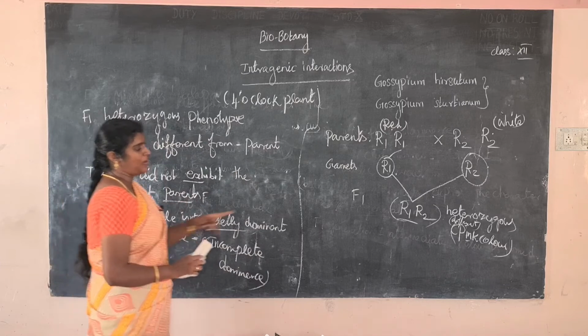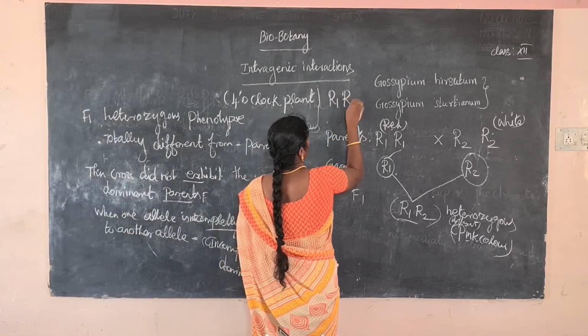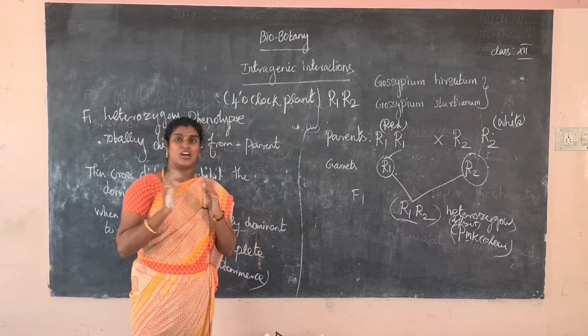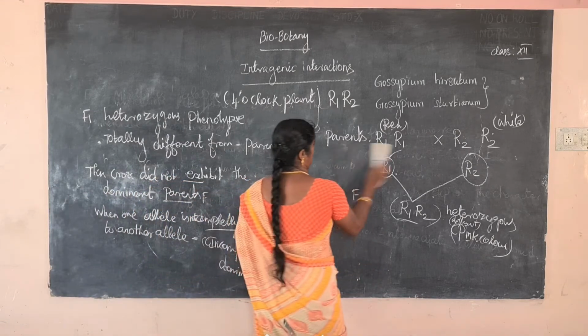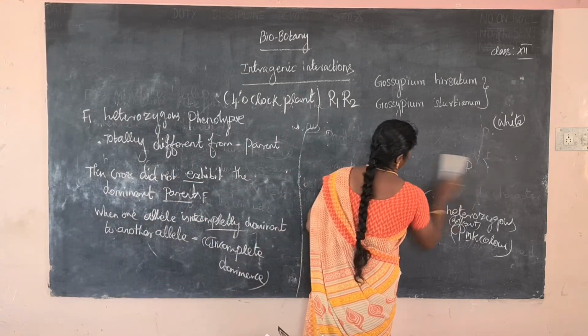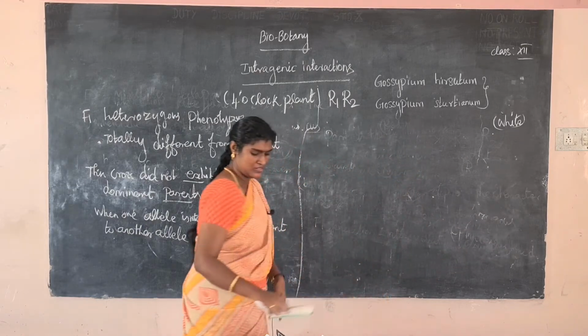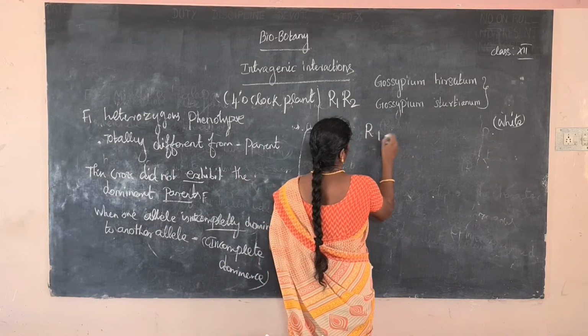What is the F1 hybrid? R1, R2 is an F1 hybrid. The F1 hybrid is crossed, and F2 plants are produced. What is the meaning of F1 hybrid? For example, this is an F1 hybrid: R1, R2.